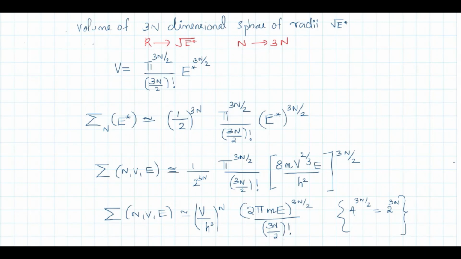This is the number of microstates with energy of particle varying from 0 to e, 0 to a maximum value of e. This is the total number of microstates for n particles occupying a volume v, and energy can vary from 0 to e.